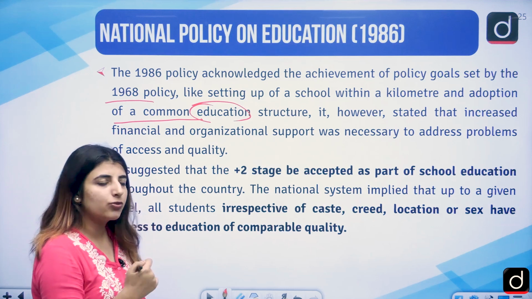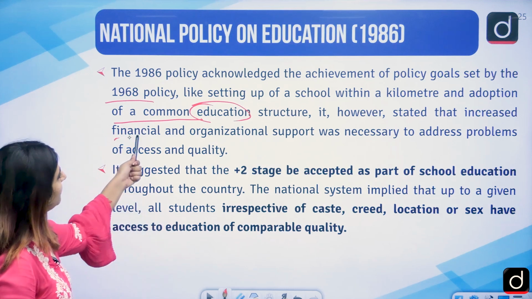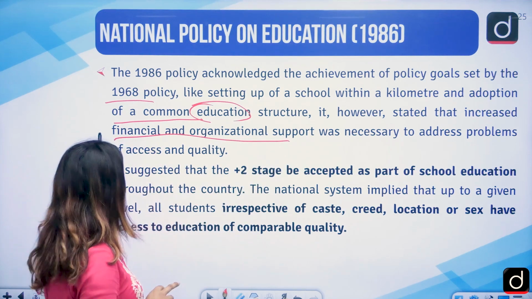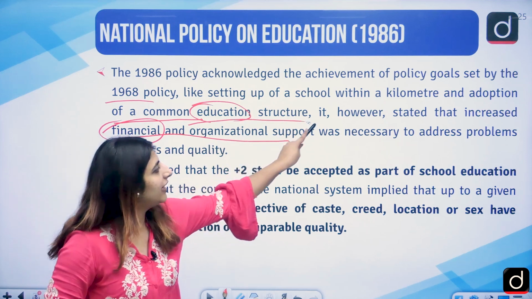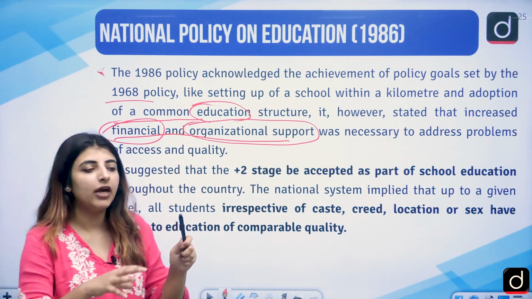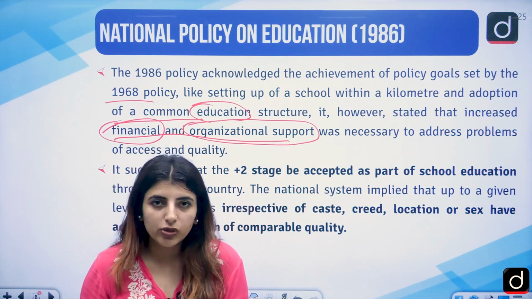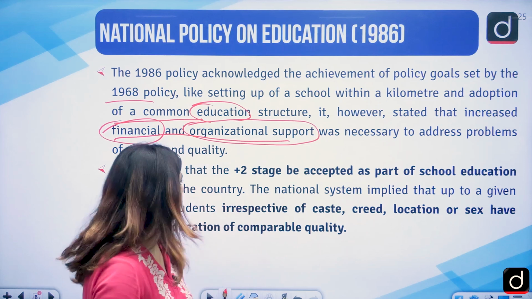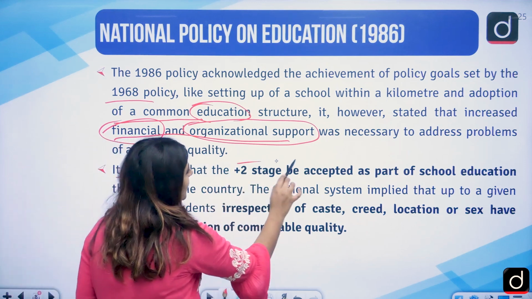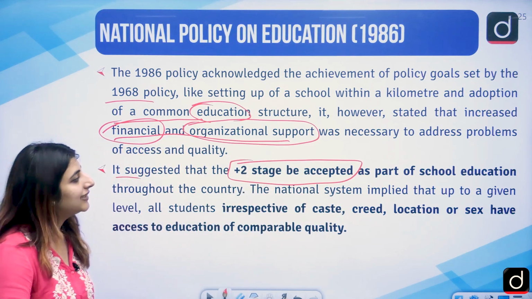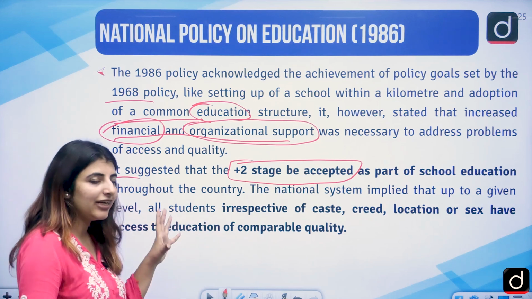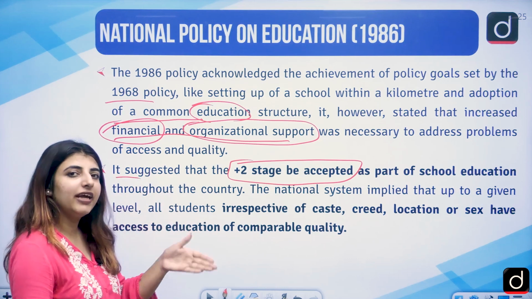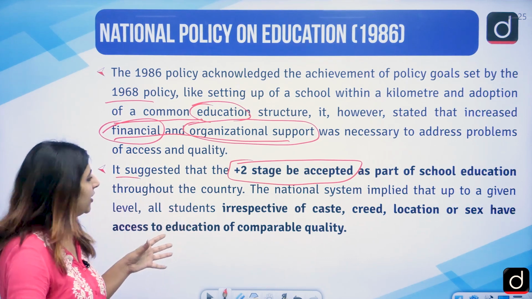So there were certain things which were there. However, it stated that increased financial and organizational support is important. If you are giving financial funds, and any kind of organizational support to the educational institutions, the schools, the colleges, etc., only then will education improve. It suggested that the 12th stage, the +2 stage, can be accepted as a part of school education. Initially it was a part of college education, higher education, but after that they started getting +2 into the school educational sphere.